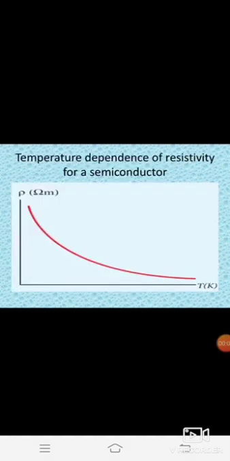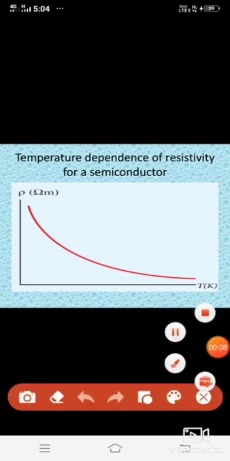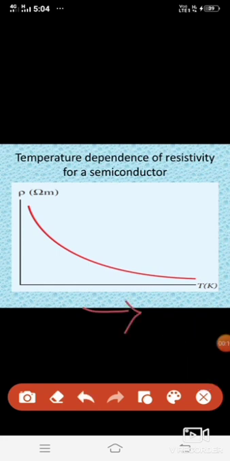This is the diagram for the temperature dependence of resistivity for a semiconductor. Students, in this diagram you can note that the temperature is given on the x-axis and the resistivity is given on the y-axis. Here, when the temperature increases, the electrical resistivity decreases. Already you know the reason. For the semiconducting material, when the temperature increases, more electrons are liberated from the atoms. So the electrical conductivity increases and the electrical resistivity decreases.